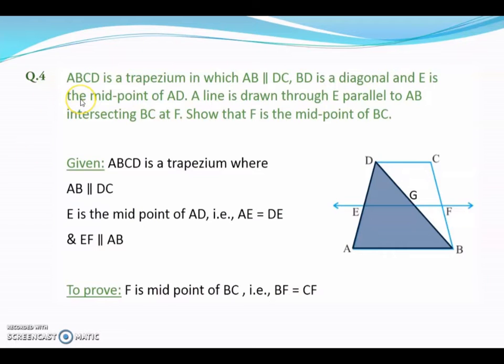So in question number 4, ABCD is a trapezium in which AB and CD are parallel, these two sides. BD is the diagonal and E is the midpoint of AD. So E is the midpoint of AD, it is given. A line is drawn through E parallel to AB intersecting BC at F. Show that F is the midpoint of BC.